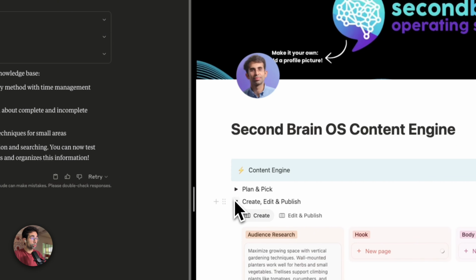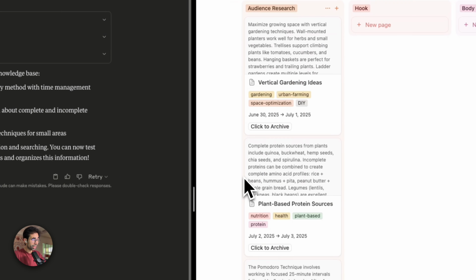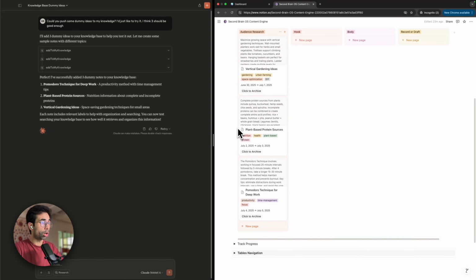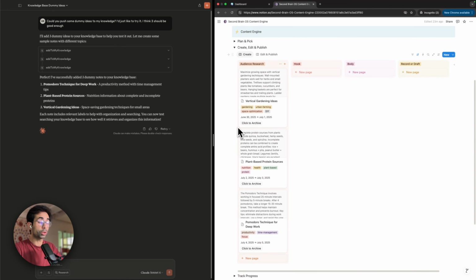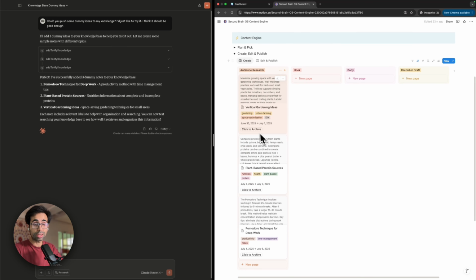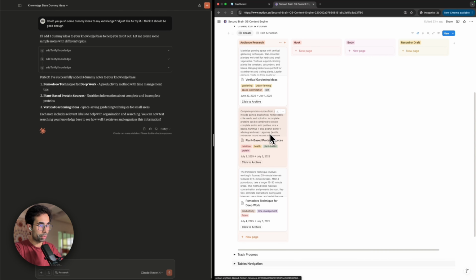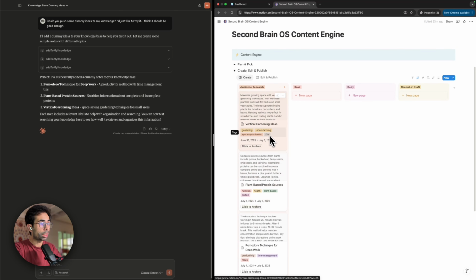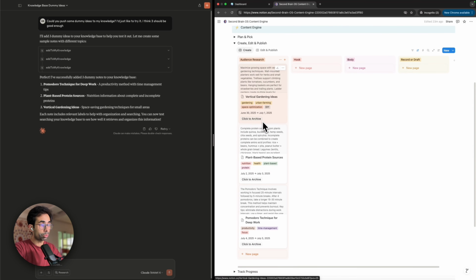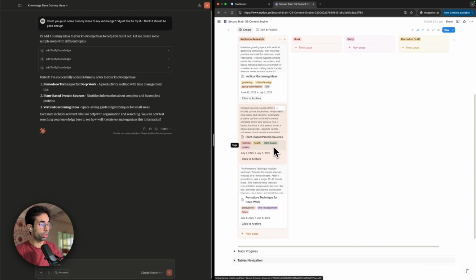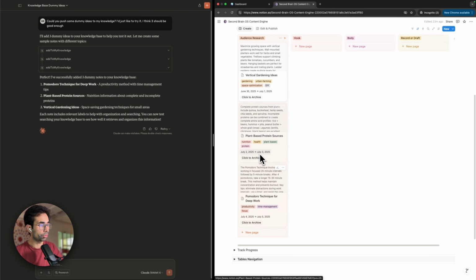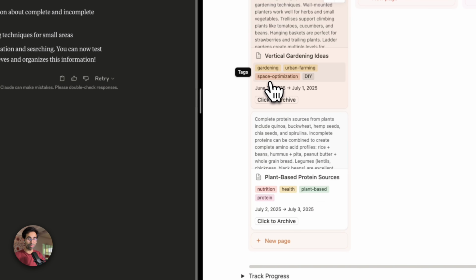And now it's time to start to work on these ideas, right? Now, of course, sometimes we can all feel a little bit overloaded when there is too much work on our plate. So I've added the click to archive button over here as well so that it gets completely removed from your work view. Let me show you what this looks like. Say that you have decided that you want to work on the plant-based protein sources for sure, and you also want to work on the vertical gardening ideas, but you feel like you don't have the space to work on the Pomodoro technique idea or tweet or whatever it is for today. So all you have to do is click to archive and it's disappeared from this view.